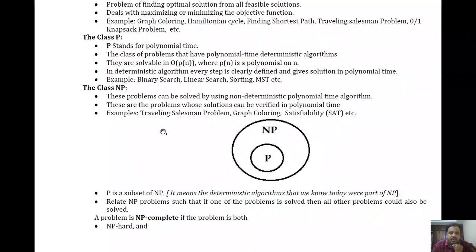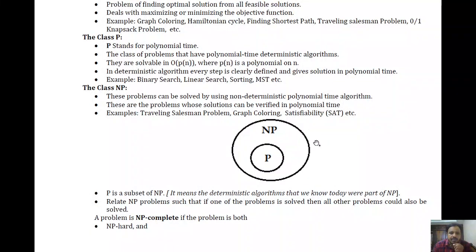Suppose in olden days the binary search is non-deterministic. That means there is no perfect way of finding whether a particular element is there in a list or not, right? So in olden days that binary search would be considered like an NP problem, right? Later on, when we defined this algorithm as a deterministic one, or we got a perfect solution for this binary search, or we were able to design a deterministic algorithm, then this binary search would become a P problem, right? So it will become a P problem.